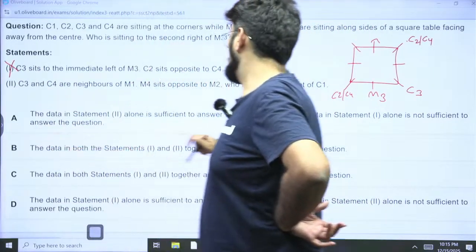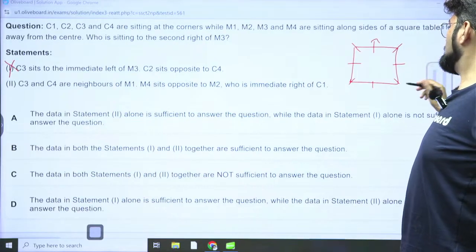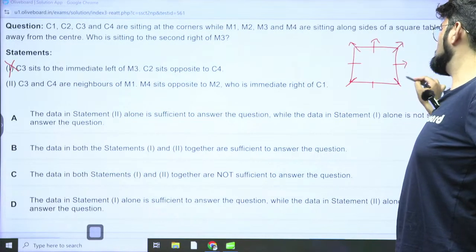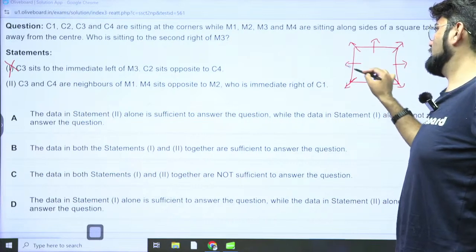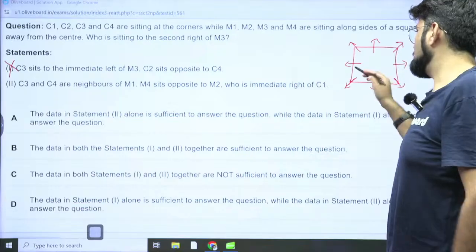Now I'll have to check 2 alone also. So when I check 2 alone, what do I get? Remember, they're all facing outside. If you forget, I'll just draw these arrows everywhere so that you won't forget. C3 and C4 are neighbors of M1. Okay. So I can have M1 here, let's say.